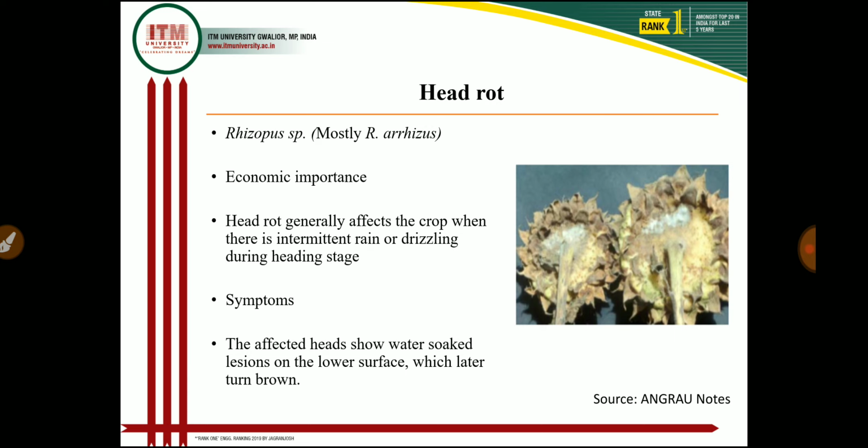The larvae, that is Helicoverpa armigera, and the insects which attack the head pave the way for the entry of the fungus, which attacks the inner portion of the head and developing seeds. The seeds are converted into a black powdery mass, and the head finally withers and drops down with heavy fungal mycelial growth. In this disease, infection mainly occurs at the time of the heading and flowering stage. So because the sunflower heads are infected, very little yield is obtained if severe infection occurs.